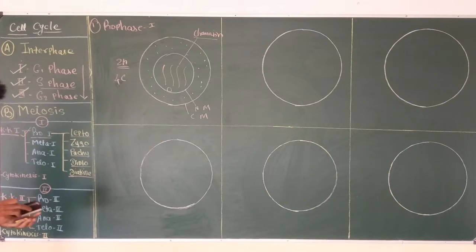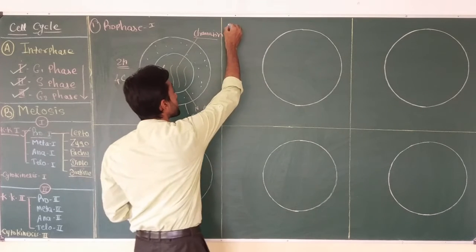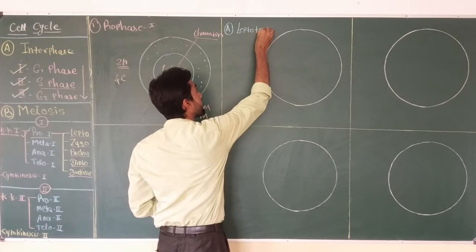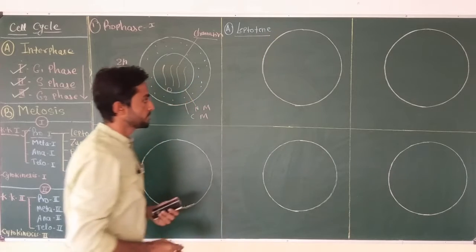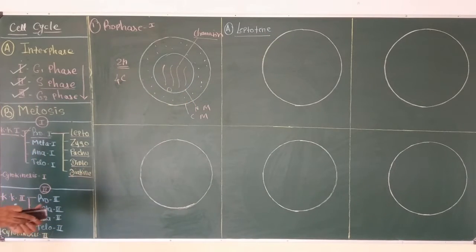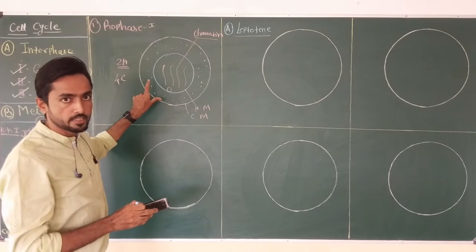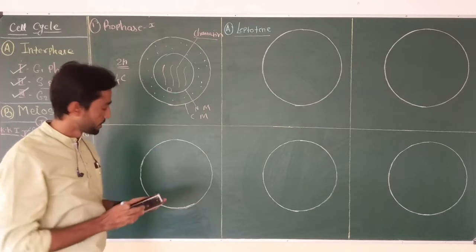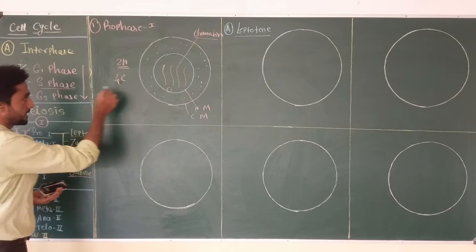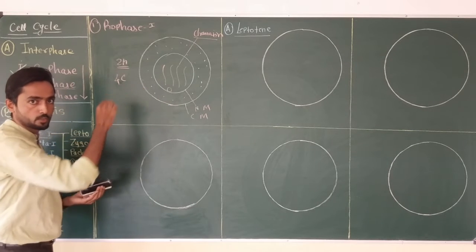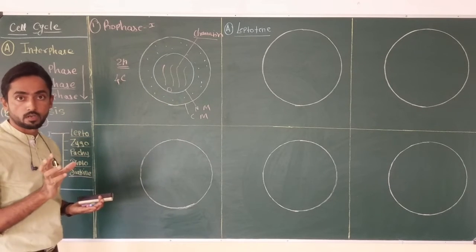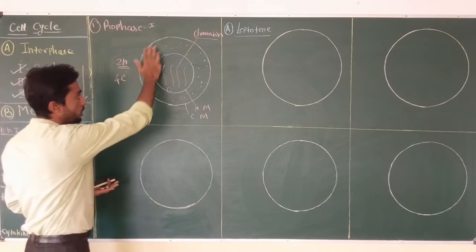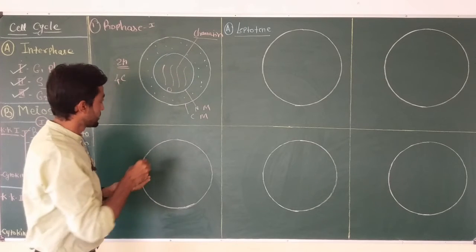So the first stage of prophase is leptotene. We are going to see what different changes occur in the nucleus or inside the animal cell during all 5 subphases of prophase 1. At the time of S phase, the cell replicates its DNA, which is present in the chromosomes, and the cell also replicates all other cell organelles during G2 phase. So this cell will have all other cell organelles in double, as well as centrioles.